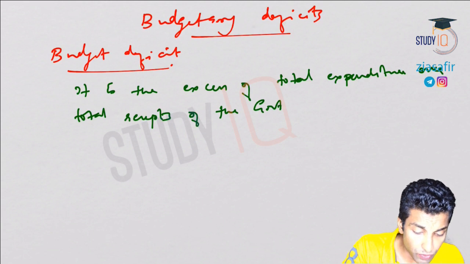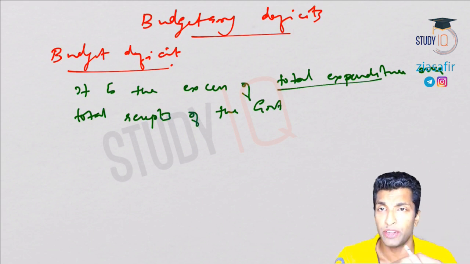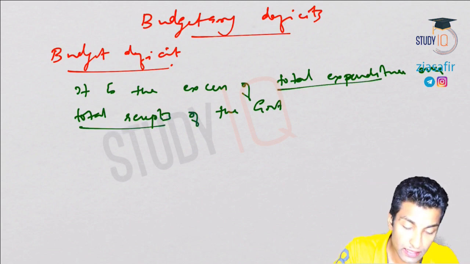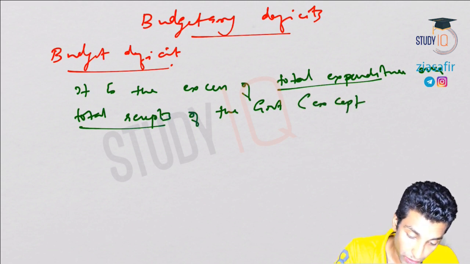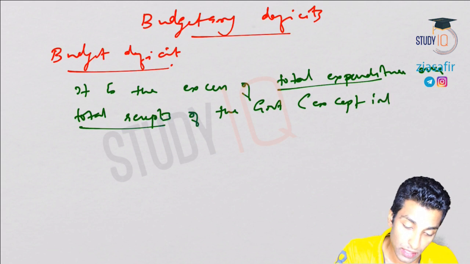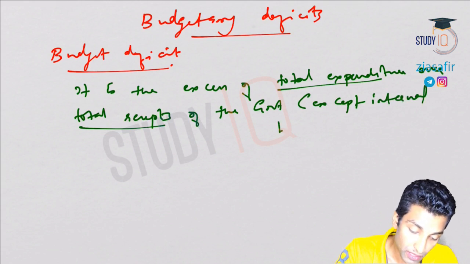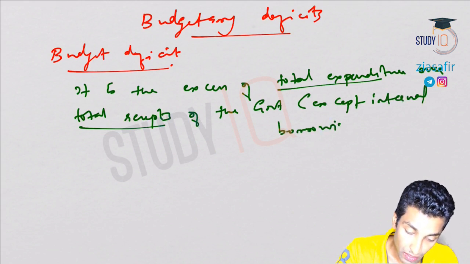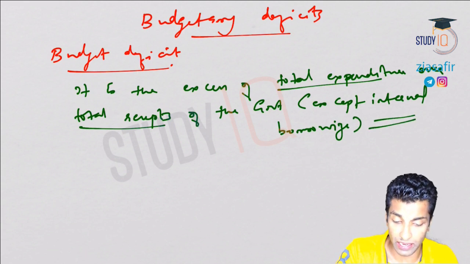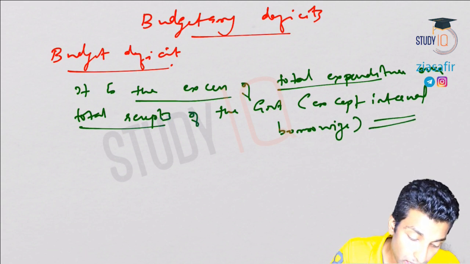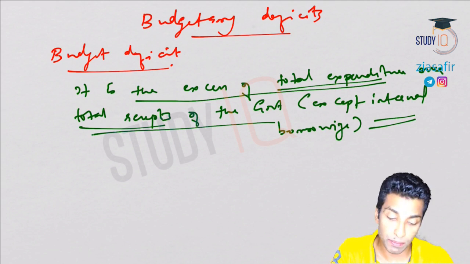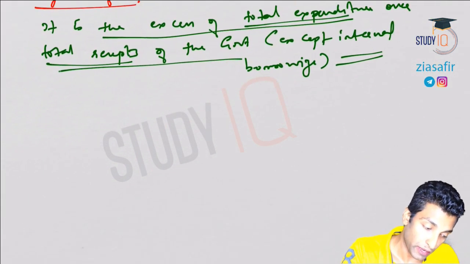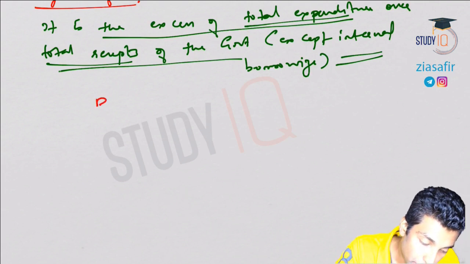Now you understood what I mean by total expenditure: revenue expenditure, capital expenditure. Total receipts: revenue receipts, capital receipts of the government, except internal borrowings during a financial year. I'll tell you what this internal borrowing is, then you'll understand. You can complete that definition.